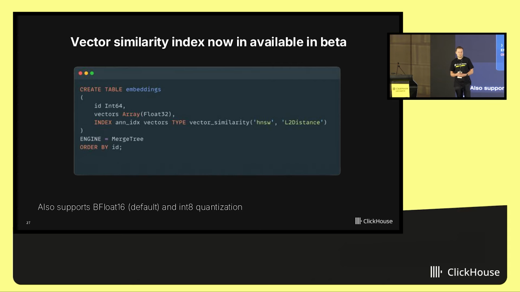You can specify different types of quantizations like 16-bit, bfloat16, which is by default, 8-bit quantization, or even binary quantization. It supports pre-filtering and post-filtering and rescoring data, so selection of candidates, and then rearranging these candidates over the actual distance.